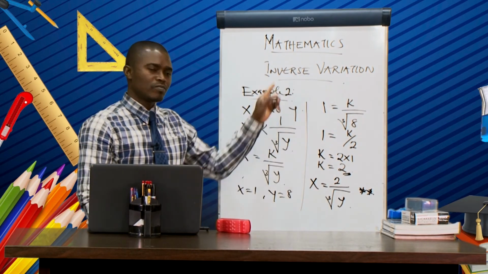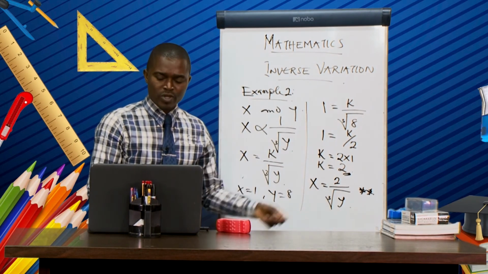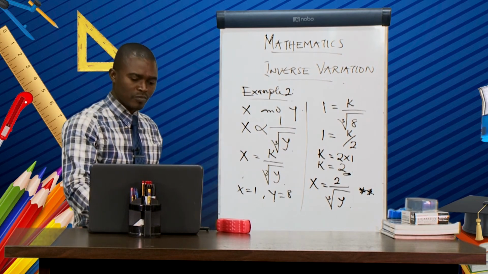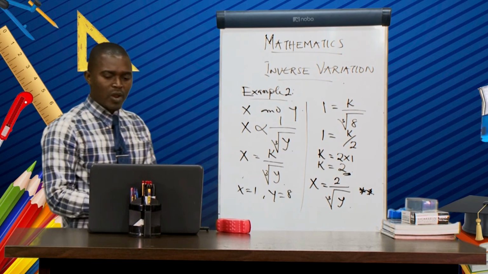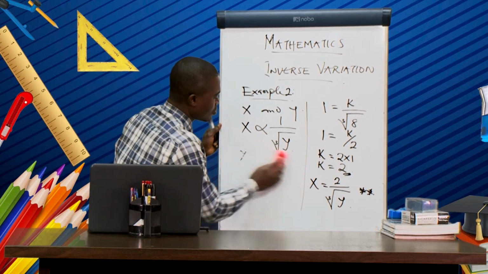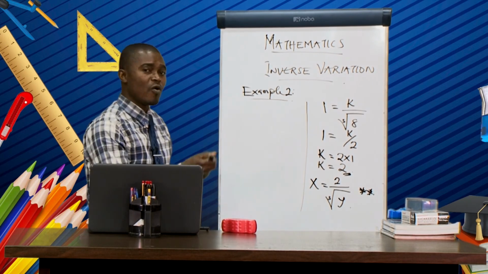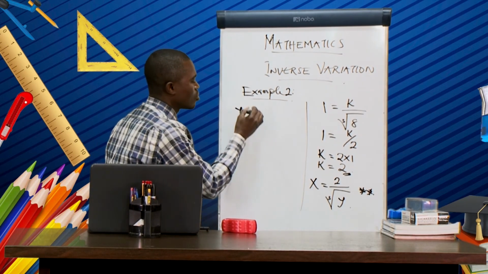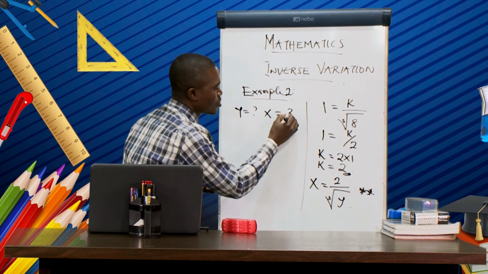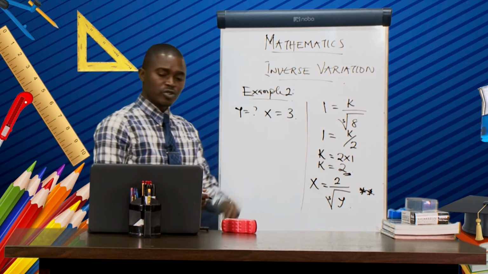For any other problem, this is the equation that we are going to use to get the answer. Now, we are looking for y when x is equal to 3. Y is unknown. From this formula, we substitute.